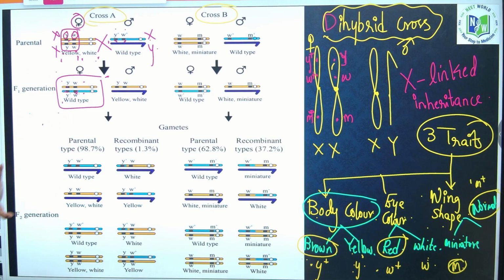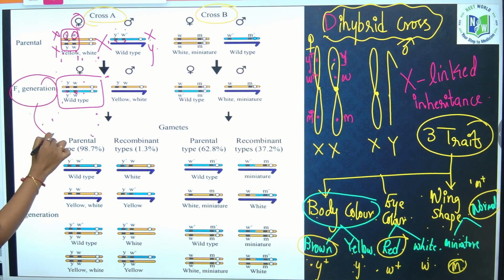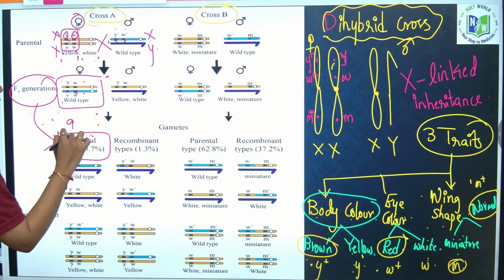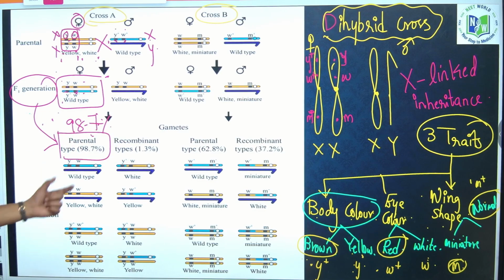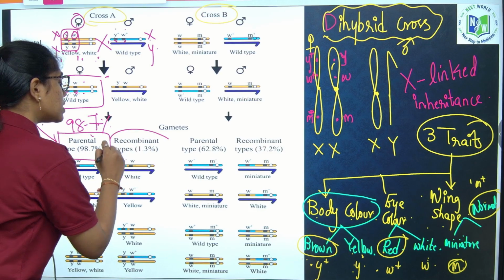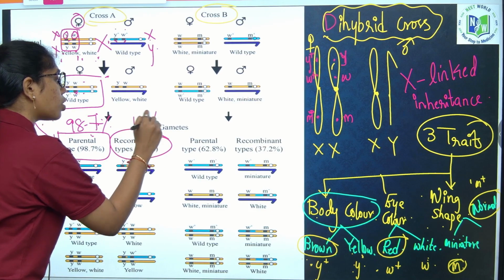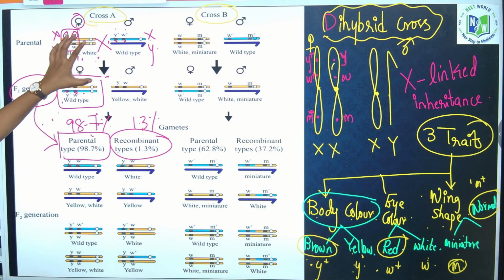In the F2 generation, if you see the gametes of the F1 generation, they have 98.7% parental combinations in cross A and just 1.3% recombinants.